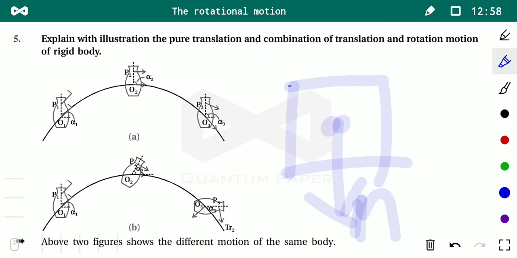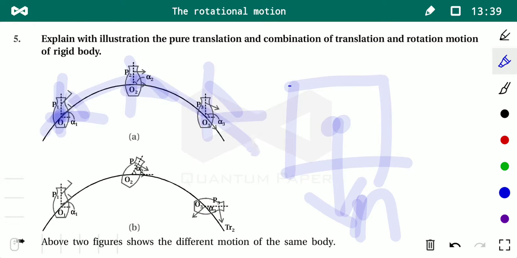So if it is not a symmetrical body, then we can mathematically calculate its center of mass, and this center of mass may be located inside the body or maybe outside the body. You may get surprised, even though the center of mass may not be within the body, it may be considered as located there. So here O1, O2 and O3 are the three positions of the center of mass, and here the angle between the reference line and O1P1, O2P2 and O3P3 is alpha 1 equal to alpha 2 equal to alpha 3.